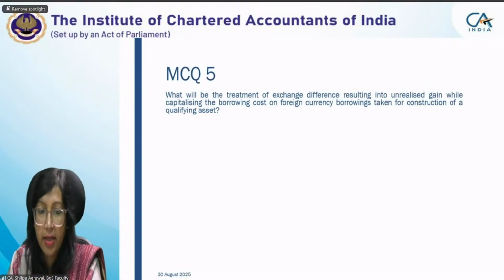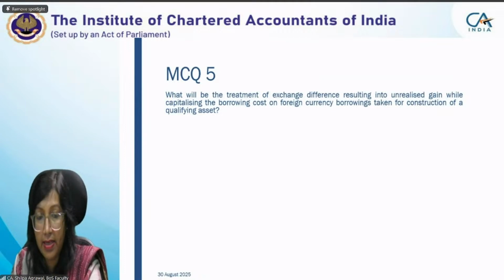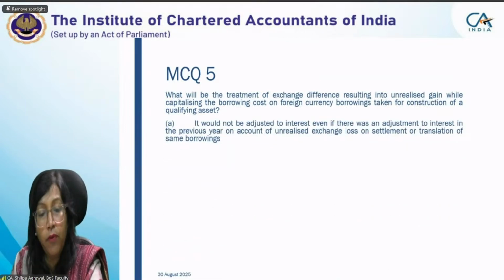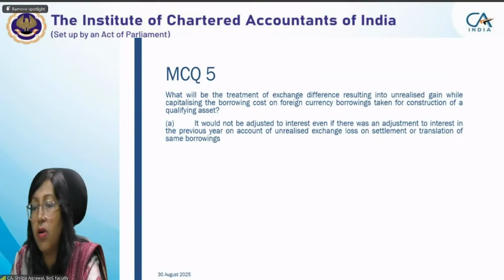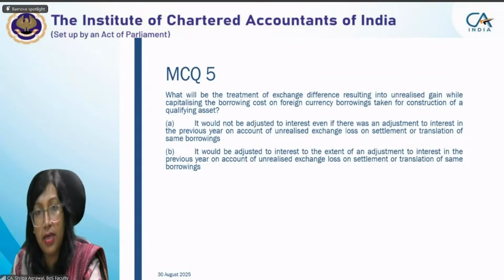Okay, I'll do that. What will be the treatment of exchange difference resulting into unrealized gain while capitalizing the borrowing cost on foreign currency borrowings taken for construction of a qualifying asset? Option: it would not be adjusted to interest even if there was an adjustment to interest in the previous year on account of unrealized exchange loss on settlement or translation of same borrowings. Option: it would be adjusted to interest to the extent of an adjustment to interest in the previous year on account of unrealized exchange loss on settlement or translation of same borrowings.